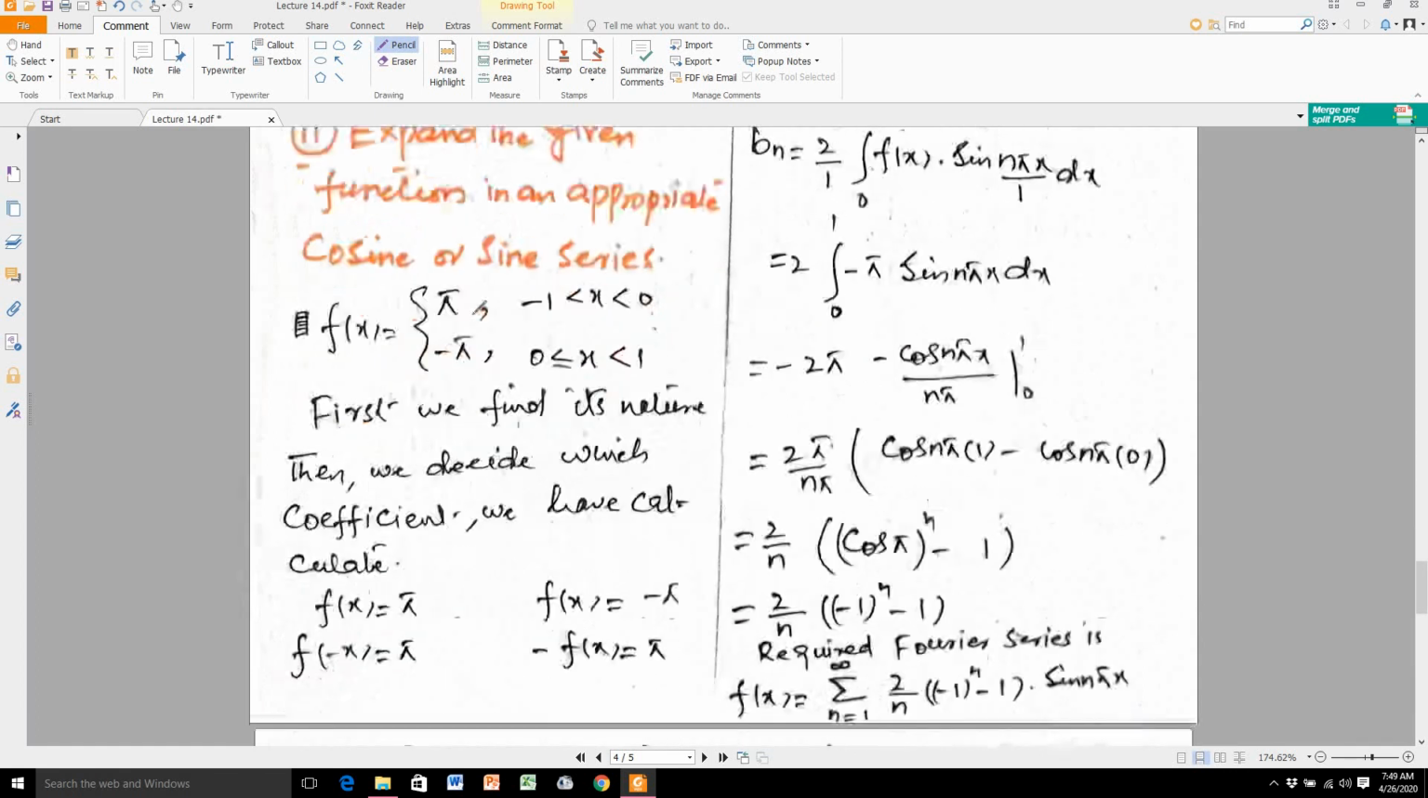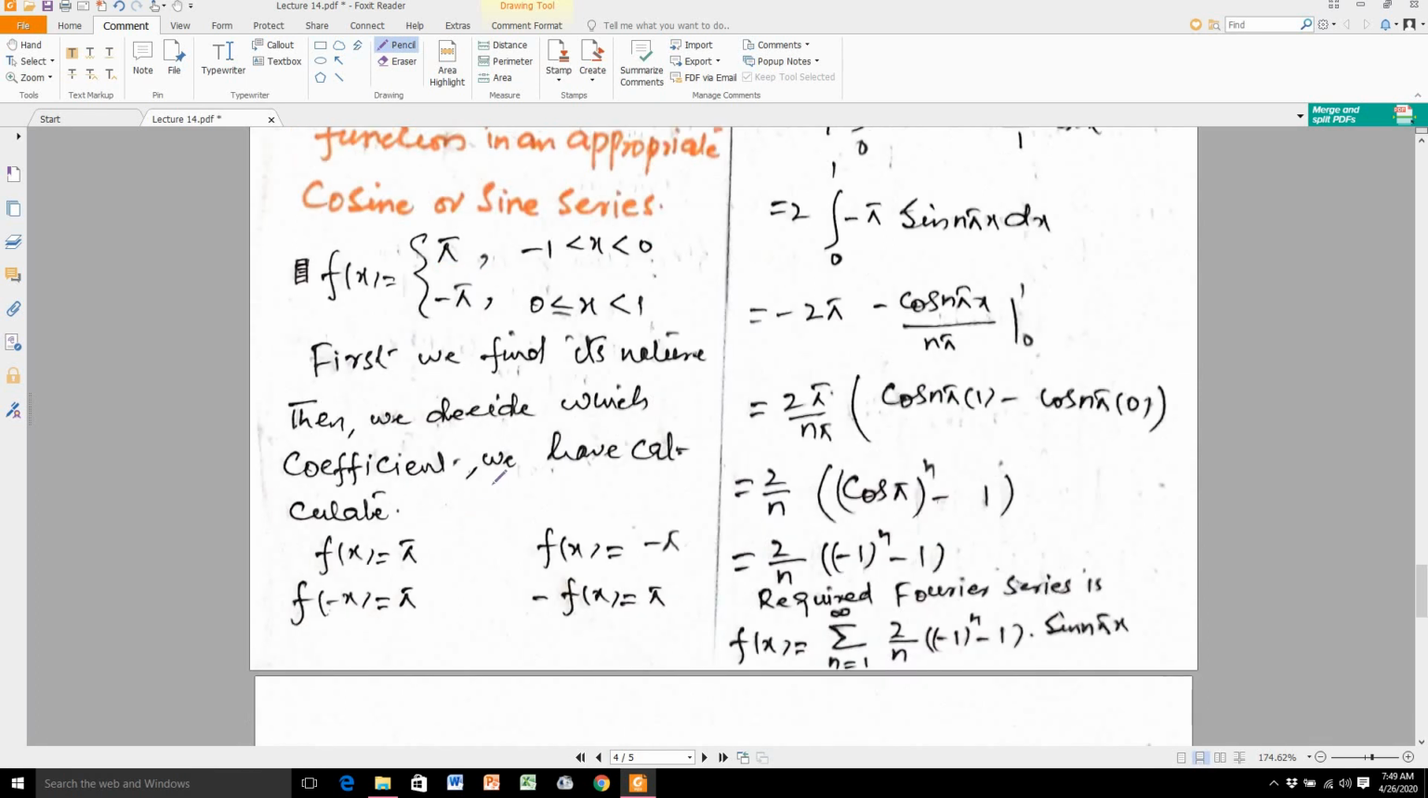Here f of x is equal to pi in the interval from minus 1 to 0 and minus pi in the interval from 0 to 1. First of all, when a question is given, you have to find the nature of the given function, either it is even or odd. So in this respect, we find the nature of the function, and we decide which coefficients we have to calculate.